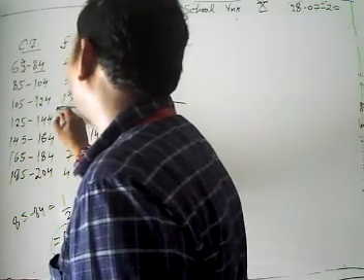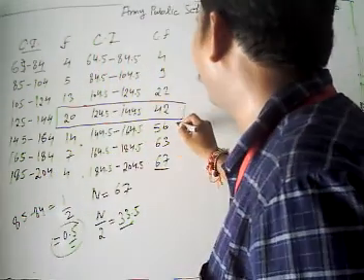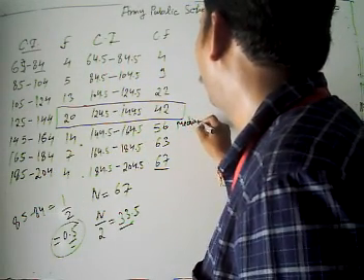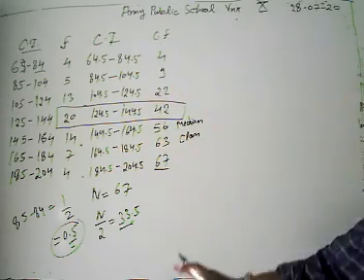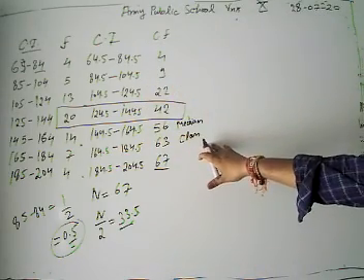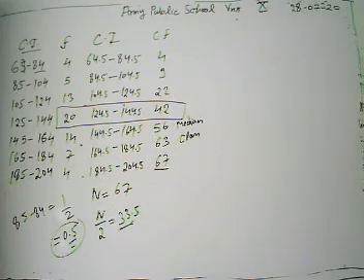We have to take also frequency there. Now we get our median class, 124.5 to 144.5. 20 is the frequency there and CF is 42.